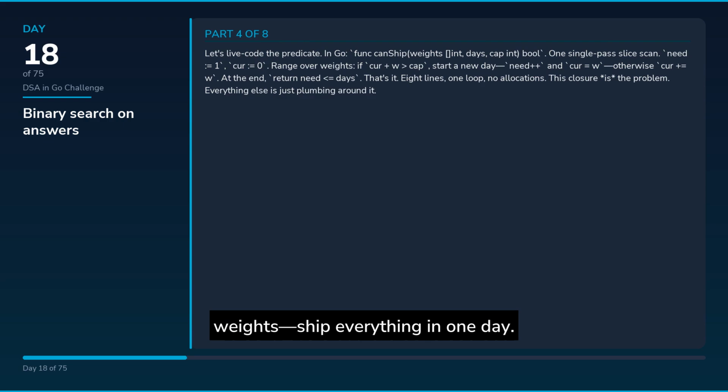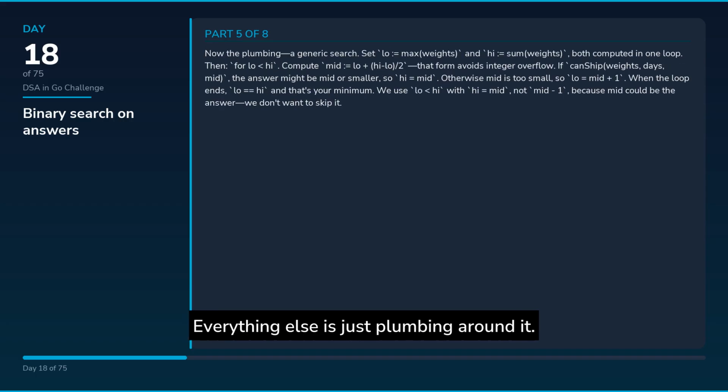In Go, func canShip(weights []int, days, cap int) bool. One single pass slice scan. need equals 1, cur equals 0. Range over weights. If cur plus w is greater than cap, start a new day: need plus plus and cur equals w. Otherwise cur plus equals w. At the end, return need is less than or equal to days. That's it. 8 lines, 1 loop, no allocations. This closure is the problem. Everything else is just plumbing around it.